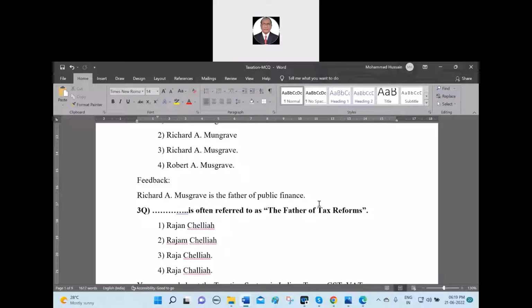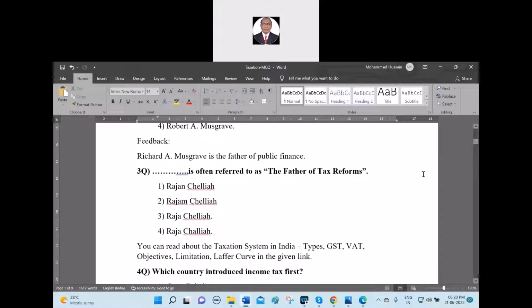Third question: dash is often referred to as the father of tax reforms. First option, Rajan Chellaiya. Second option, Rajam Chellaiya. Third option, Raja Chellaiya. Fourth option, Raja Chellaiya. The right answer is number 3, Raja Chellaiah. R-A-J-A, Raja, C-H-E-L-L-I-A-H. Raja Chellaiah is the right answer for the father of tax reforms.